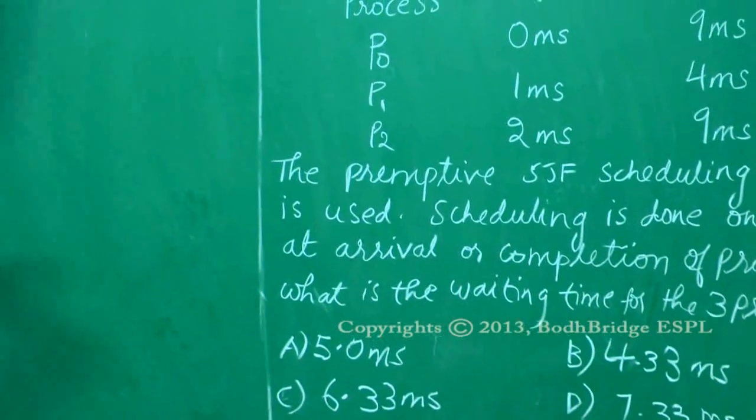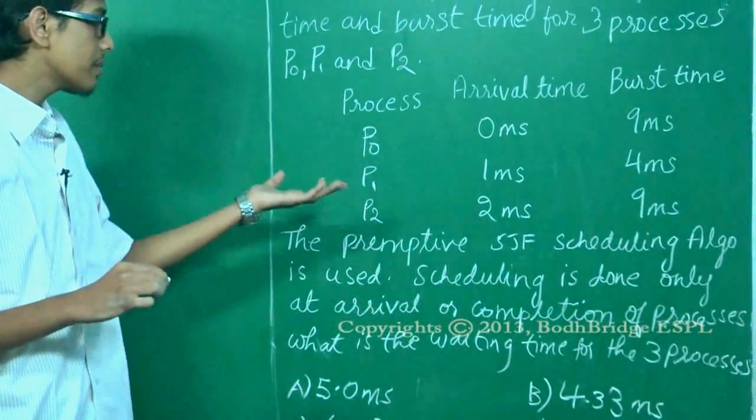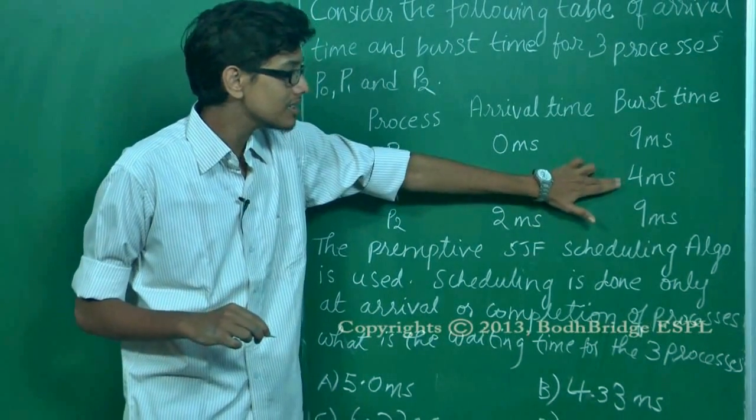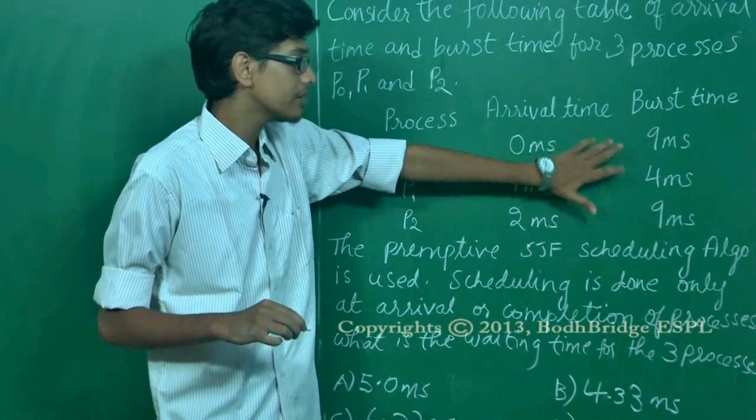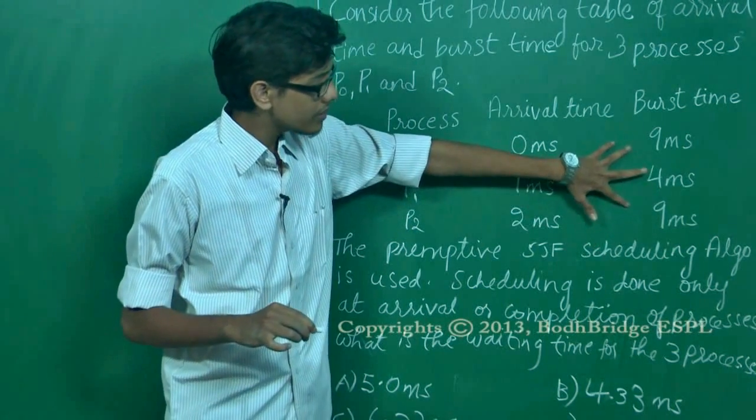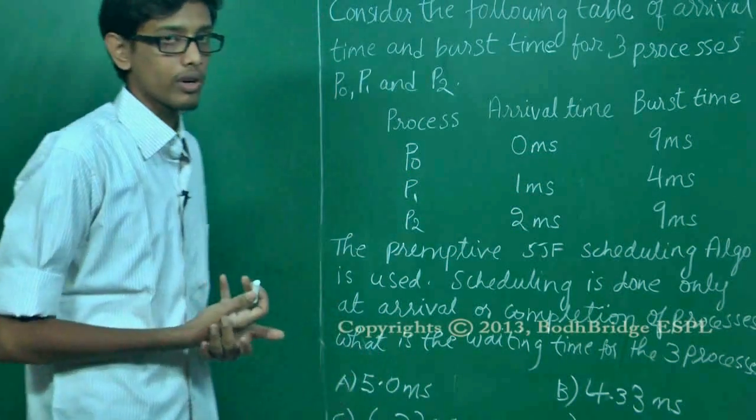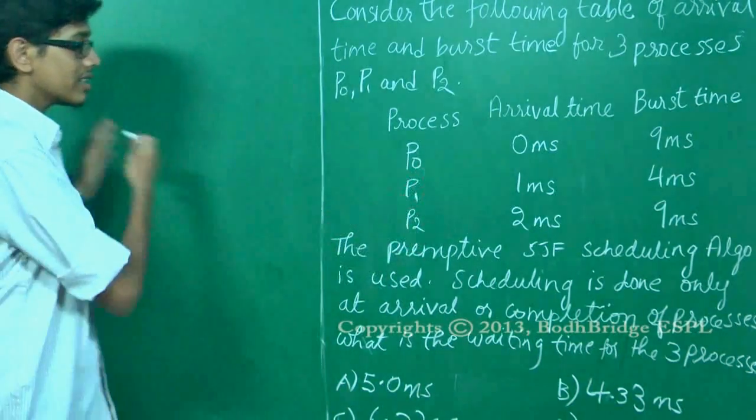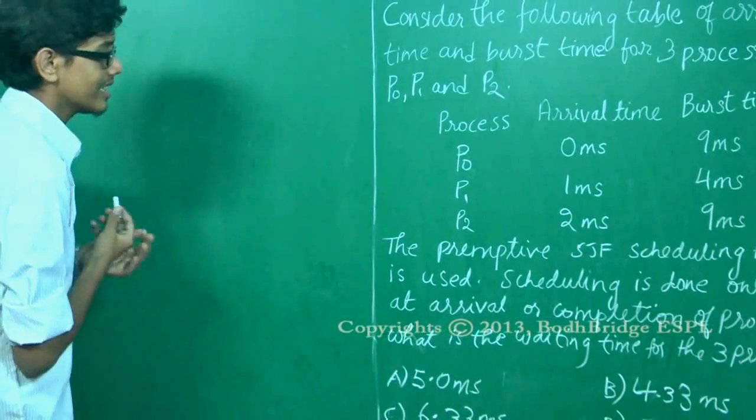So it's given that shortest job first scheduling is used. Since P1's burst time is 4 milliseconds, it will be given more priority than P0 and P2. Between P0 and P2, since they have equal burst time, whichever arrives first will have more priority. So let us draw a chart of the arrival times so that we can go ahead and find the average waiting time.